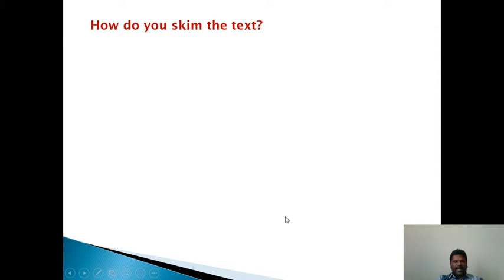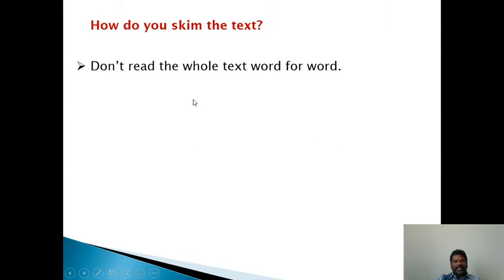How do you skim the text? How do we skim a given text? Suppose one has a 10-page text. It takes 1 hour or 2 hours to read every word, every sentence in a 10-page text. It's highly impossible for us to read the entire text, wasting our time, as we have the examination the next hour. So how do we skim the text?